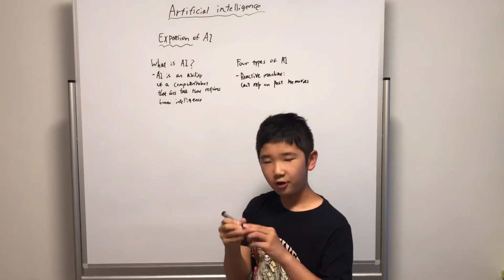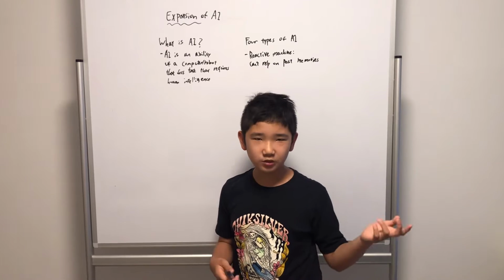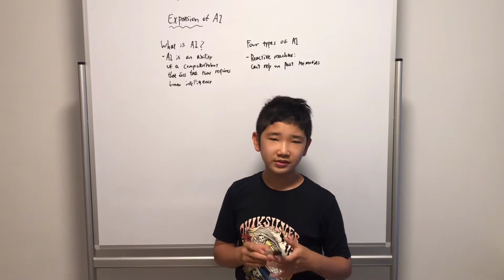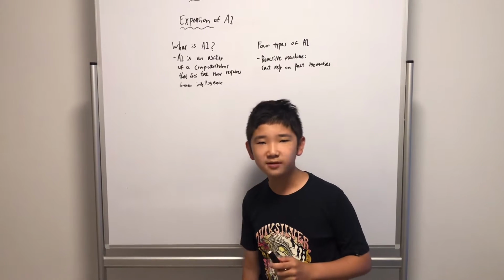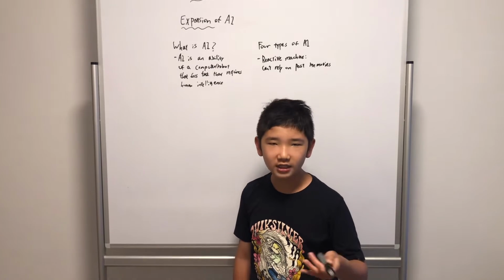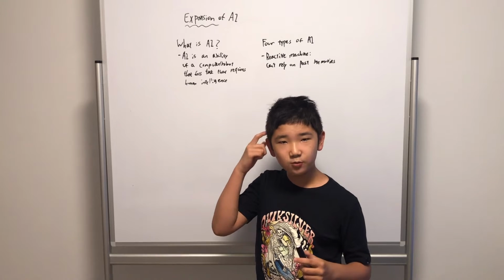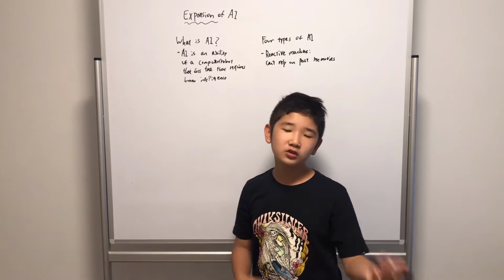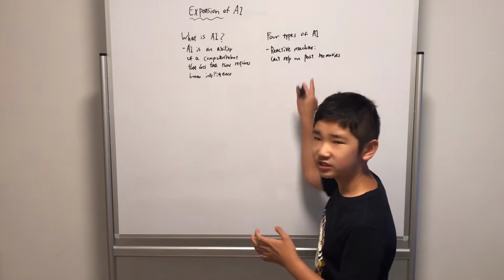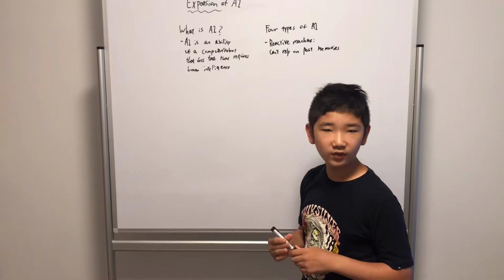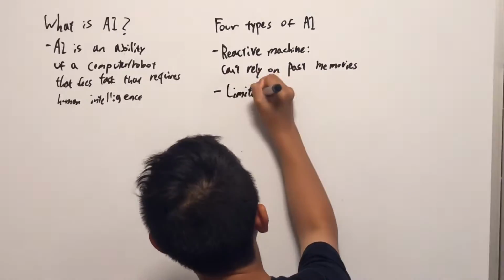So this means that, okay, I'm going to put you into an example. You are walking on a street, and on that street, a homeless dog is always there, and he always bites your leg. Last time you got bitten by a dog in that street. But because you cannot use past memories and you cannot memorize it, you just go to that place again without knowing what will happen. So it's just like the first stage of AI. Like I said, AI is developing. So limited memory is something better. Limited memory.